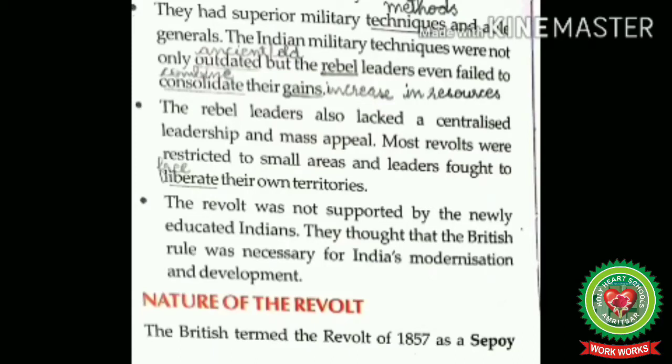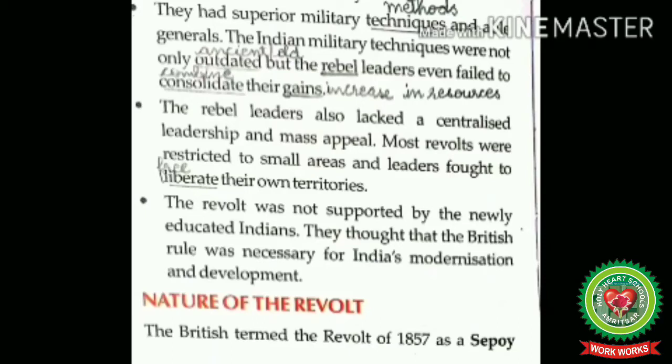Moreover, the rebel leaders also lacked a centralized leadership and mass appeal. Most revolts were restricted to small areas and leaders fought to liberate their own territories. Liberate means free. Means the Indians lacked a common ideal before them. The sepoys at Delhi decided to recover the glory of the Mughals.